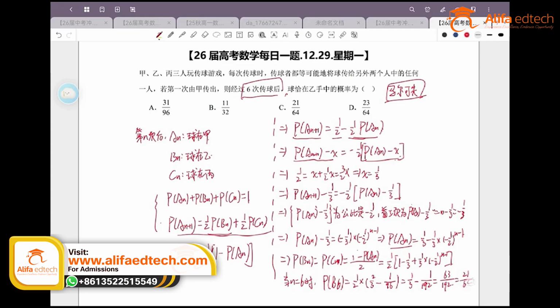Which answer do we choose? The answer is C. That's the solution to this problem. You can pause here and carefully go through the logic.